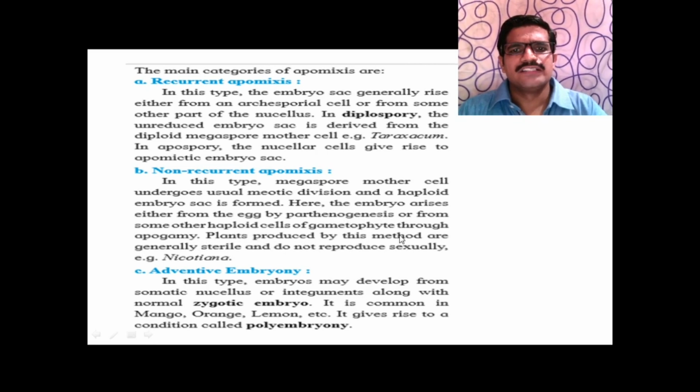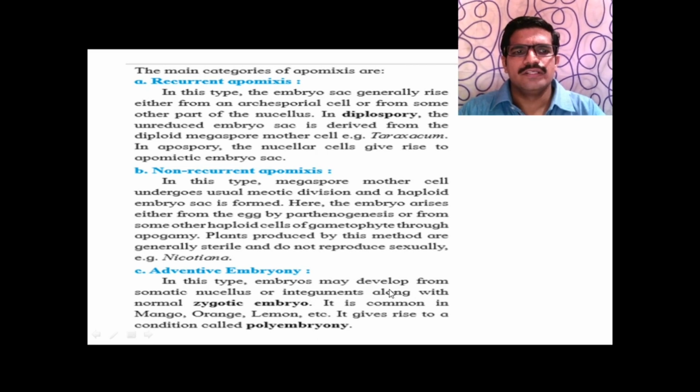Plants produced by this method are generally sterile and do not reproduce sexually. An example is Nicotiana. And the third one is adventive embryony. In this type, embryos may develop from somatic nucellus or the integuments along with the normal zygotic embryo.